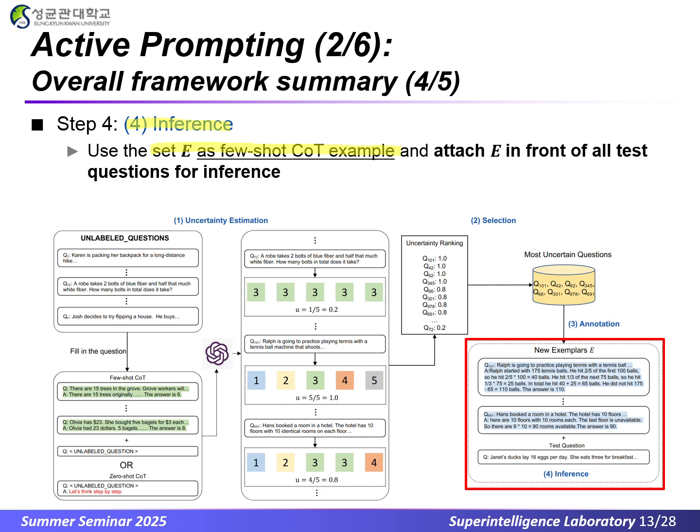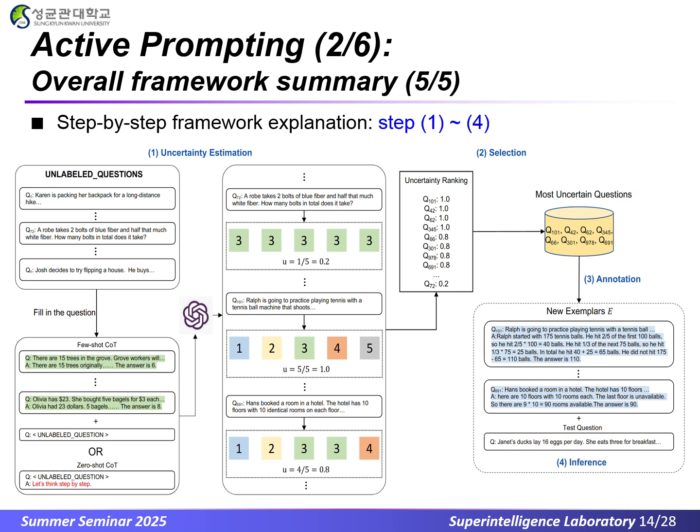With E in front, the model applies those task-specific exemplars to guide its reasoning and generate answers for all the test instances. Now, we will describe the framework step by step, starting from the uncertainty estimation by using few-shot COT and zero-shot COT.